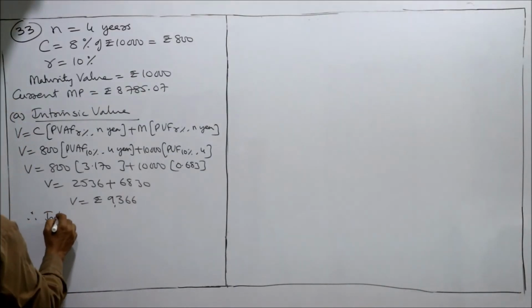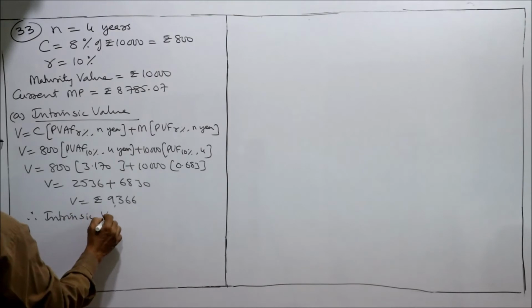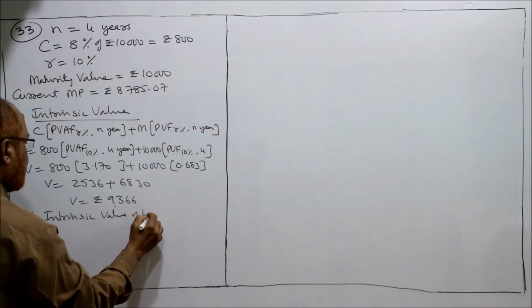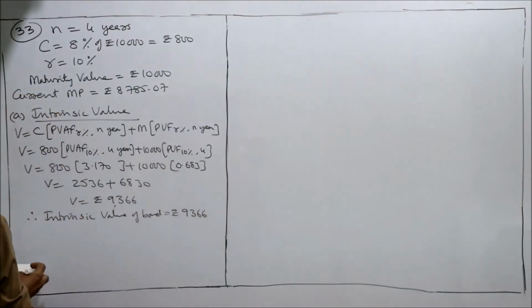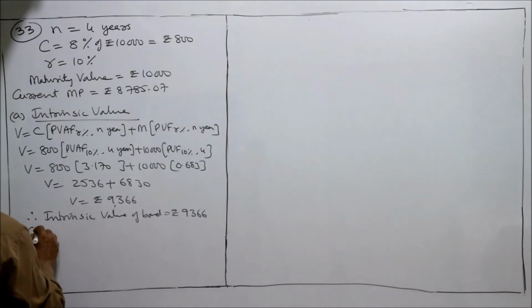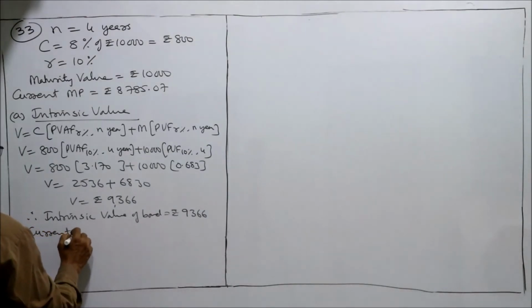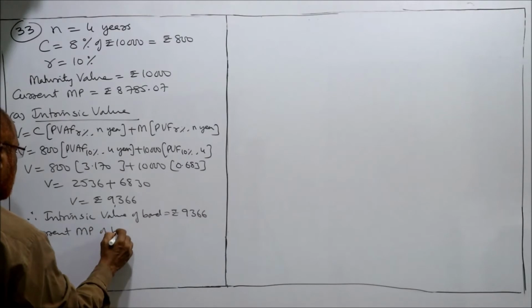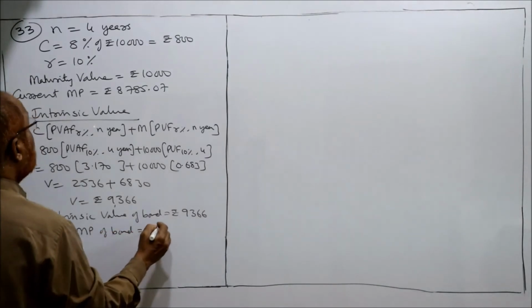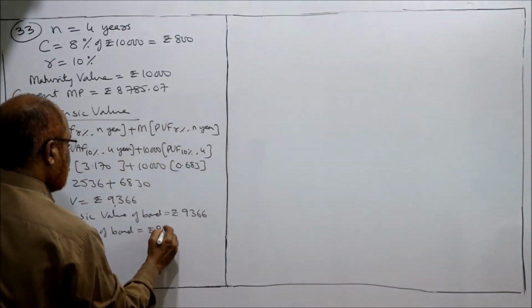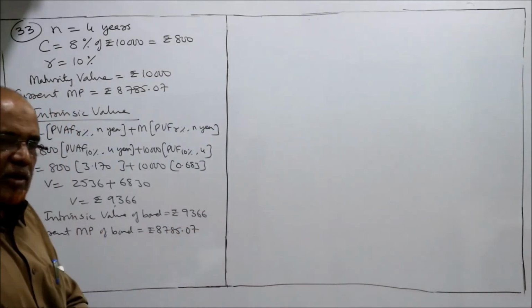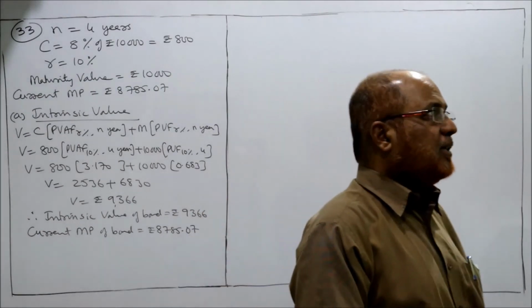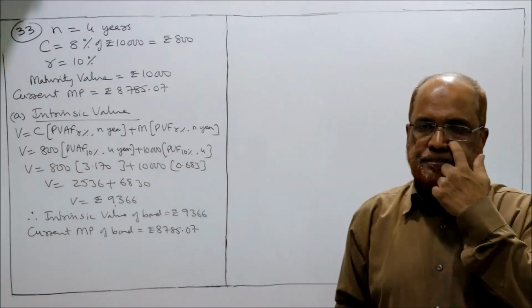Therefore, intrinsic value of bond is 9,366. Then current market price of bond, rupees 8785. Now on the basis of intrinsic value, should he buy the bond or not? That is the question.